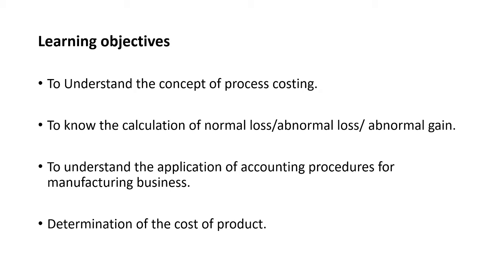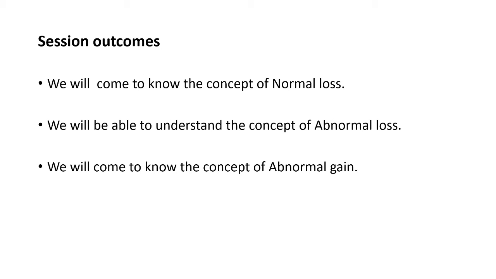Before going to the content, let us know the learning objectives. It is to understand the concept of process costing, to know the calculation of normal loss and abnormal gain, to understand the application of accounting procedures for manufacturing business, and lastly, determination of the cost of production. Session outcome: after going through this session, we will come to know the concept of normal loss, understand the concept of abnormal loss, and also the concept of abnormal gain.